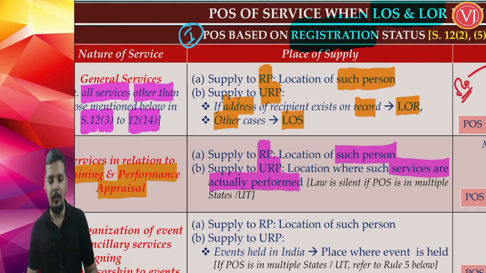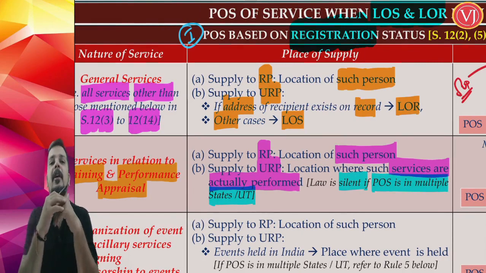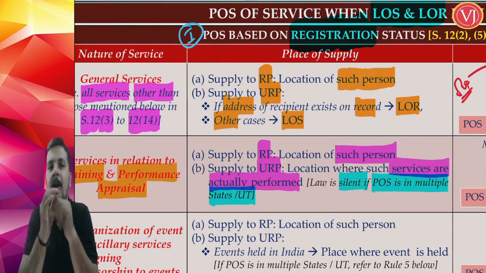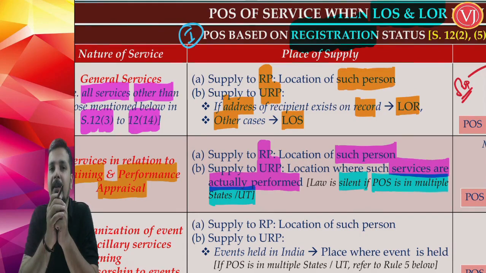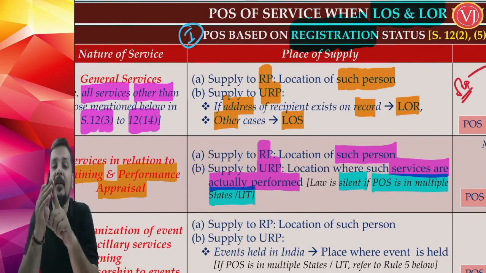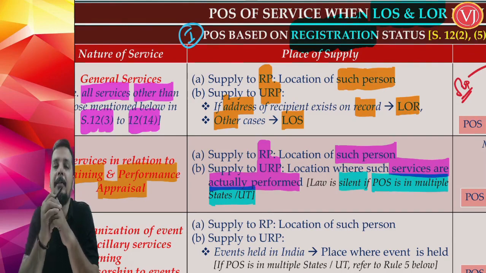But an interesting point to notice, law is silent if performance is in multiple places. Law is silent about it. Normally, if the answer is multiple states or union territories, how to bifurcate it? We have IGST rules. We are going to see those IGST rules. But unfortunately, when you talk about your section 12 subsection 5, which talks about training and performance appraisal services, in that scenario, if the supply is to a registered person, it is the location of such registered person. If the supply happens to be to an unregistered person, then they tell that the location where such services are actually performed.